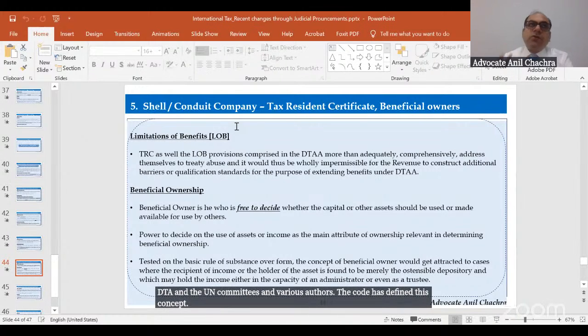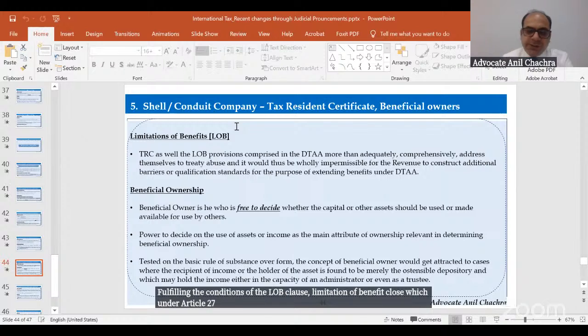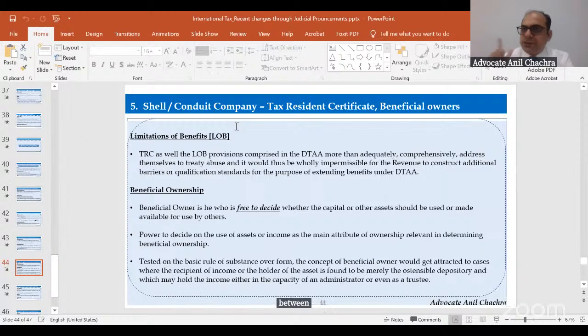The fourth thing the court has defined is that if a company is fulfilling the conditions of the LOB clause, the limitation of benefit clause, under Article 27A of the DTA between India and Mauritius, we can't say that we will deny the benefits to the Mauritius company.